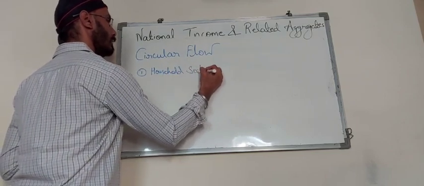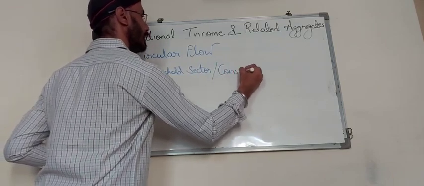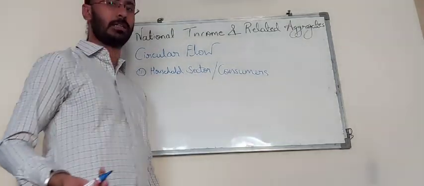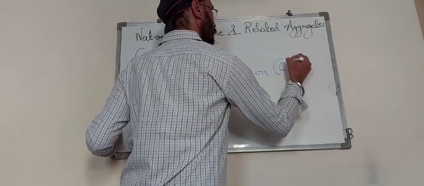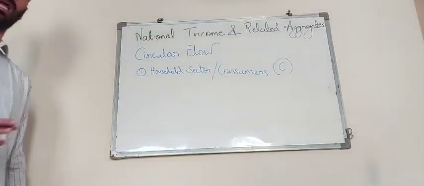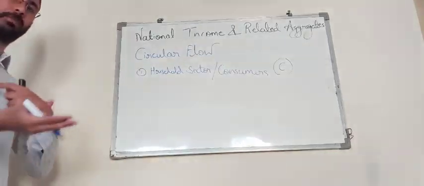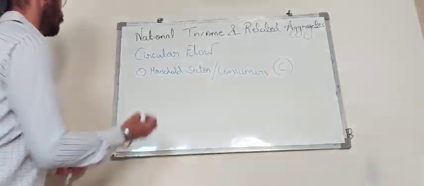Being the household sector, our main activity is consumption. So let us denote it by the capital C. Consumption is the basic activity that is done by the consumers of a country or of a nation.